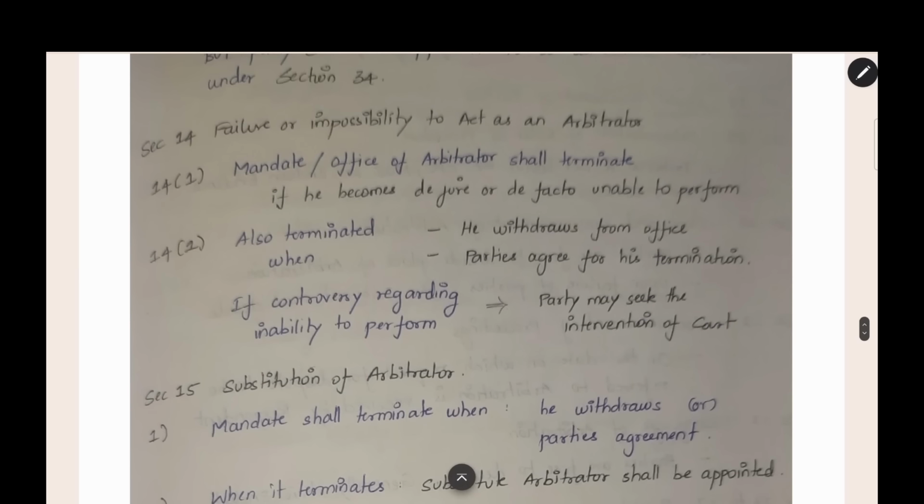If there is a controversy regarding inability to perform, and you are not able to find out whether the arbitrator can perform or not, you can go to court and file an application. The court will look at the circumstances and decide whether the arbitrator can perform or not. This will be decided by the court.